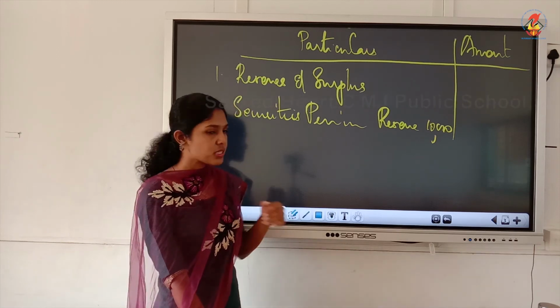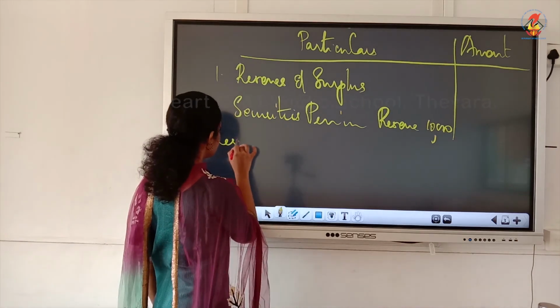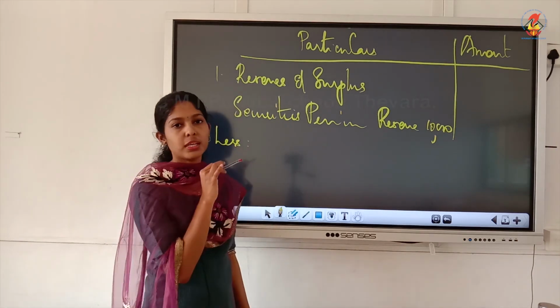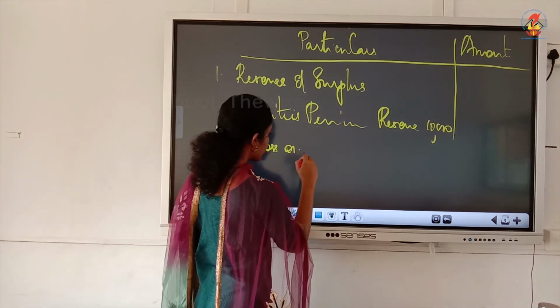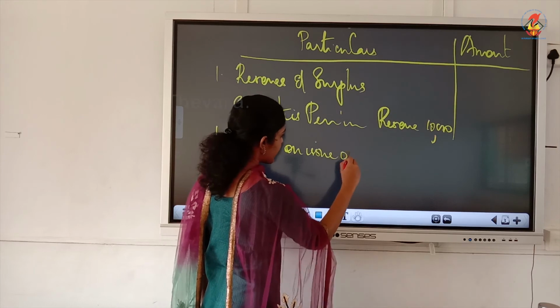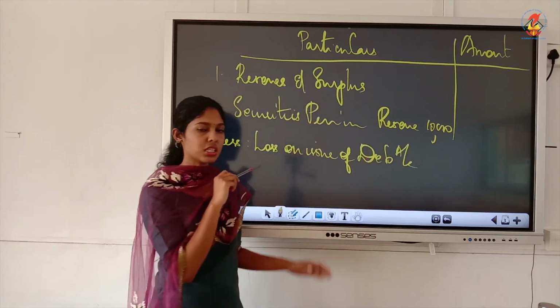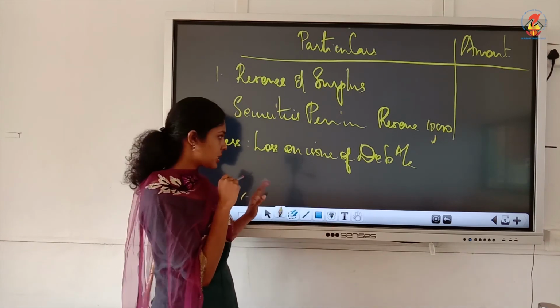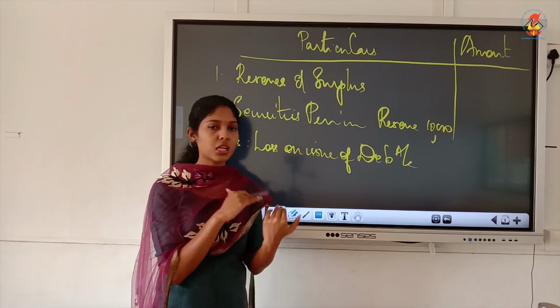So from this we have to less what? The loss amount we have to deduct. So loss on issue of debentures account you can write. See here I have written it as loss on issue of debentures. It means this has included discount also.